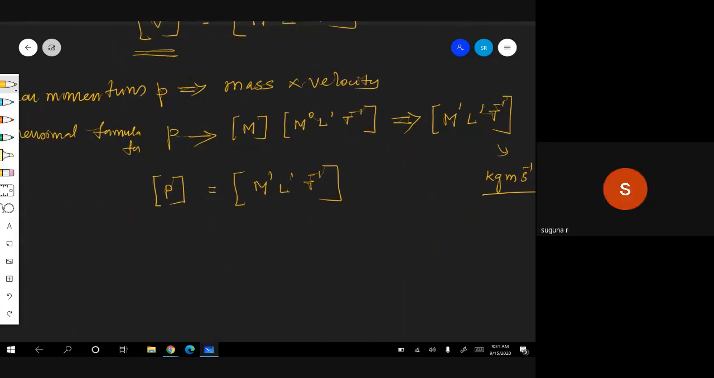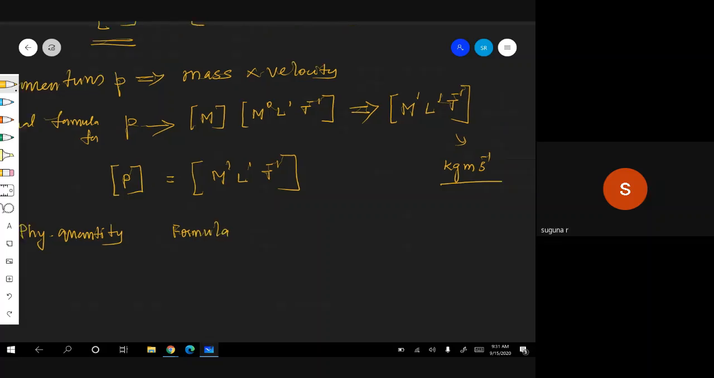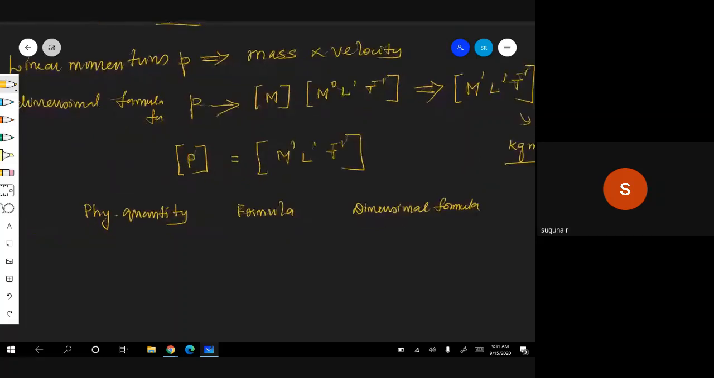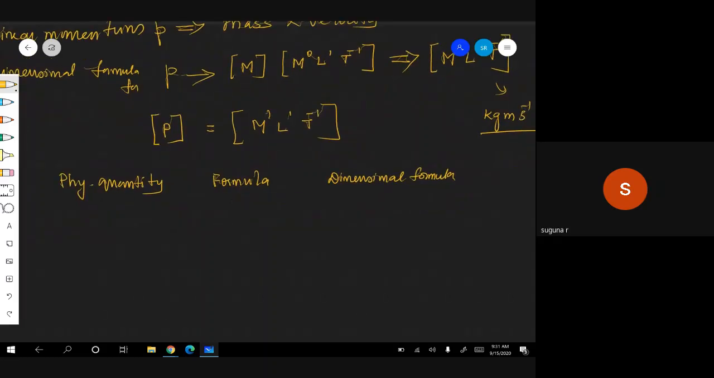Now let me give you physical quantities. Let me tabulate, and you have to tell me the physical quantity. Randomly I am giving. And let me give you the formula, so that from the formula you have to give the dimensional formula. Of course, if you want, you can give the unit also. So tell me the physical quantity. Let me give you one by one and let me see whether you are able to do it.